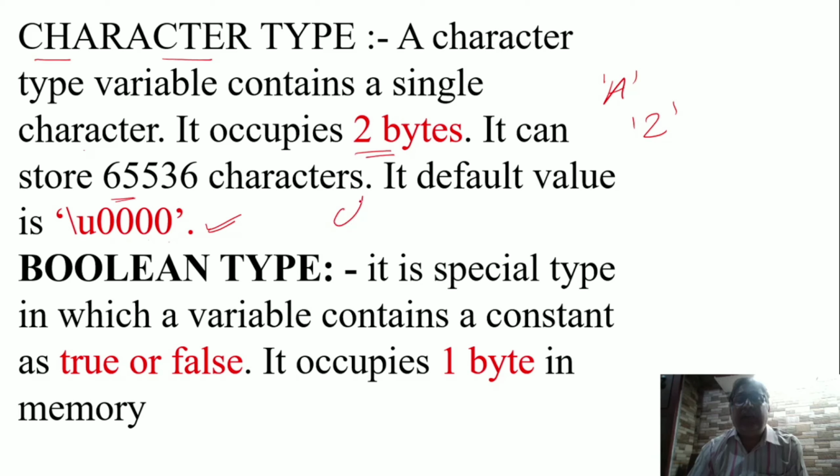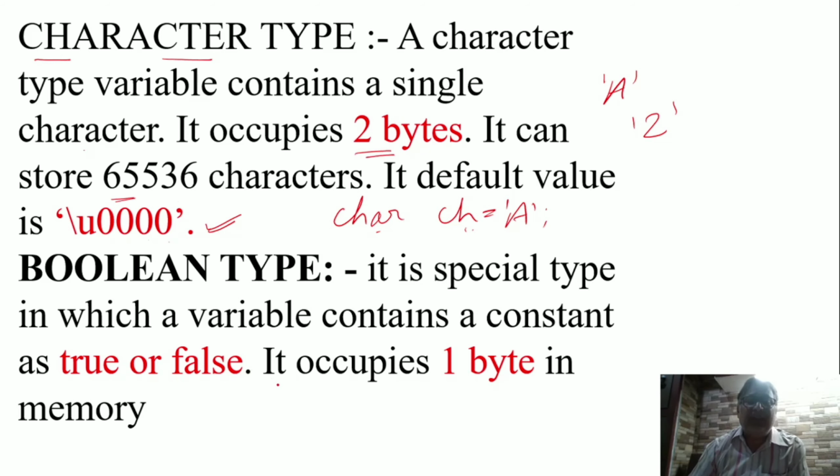So how will you declare a variable of character type? You write char ch equal to 'a'. What is this statement saying? ch is the character type variable and the initial value of ch is 'a'.